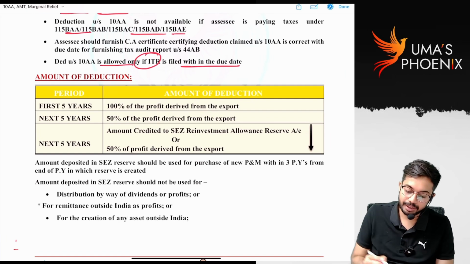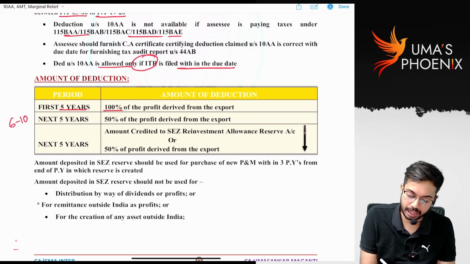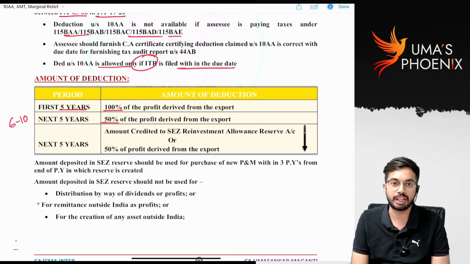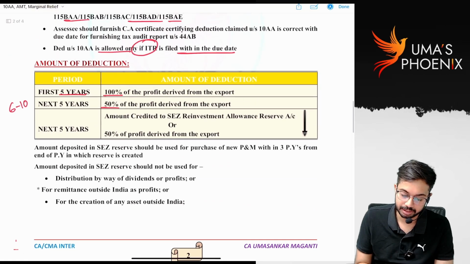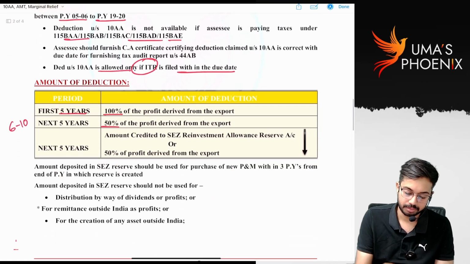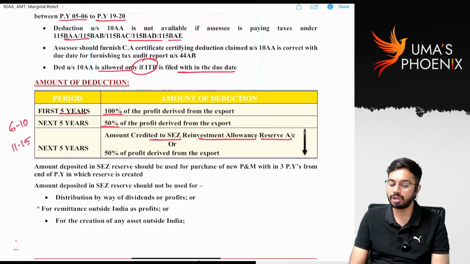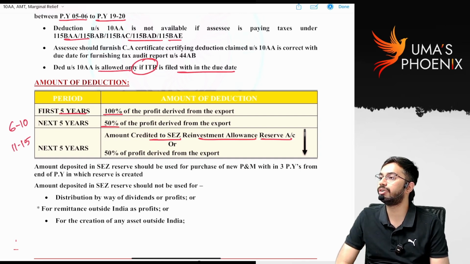For the first 5 years, 100% of export profits are allowed as deduction. For the next 5 years, that means 6 to 10 years, 50% of export profits are allowed as deduction under section 10AA. For the next 5 years, 11 to 15 years, the amount credited to the SEZ reinvestment allowance reserve account or 50% of export profits, whichever is lower, is eligible for deduction under section 10AA.